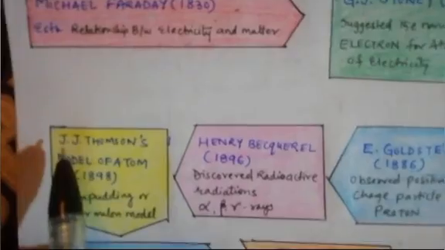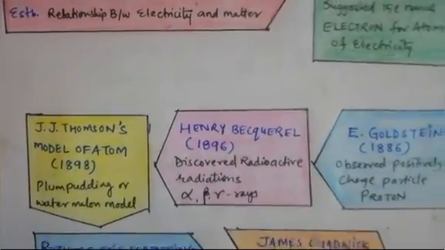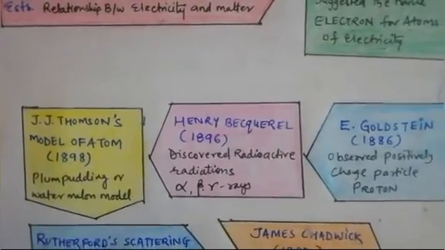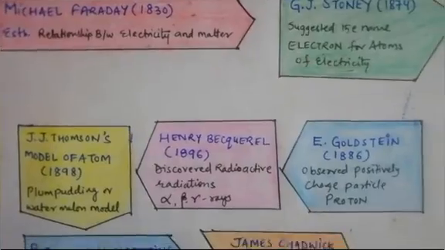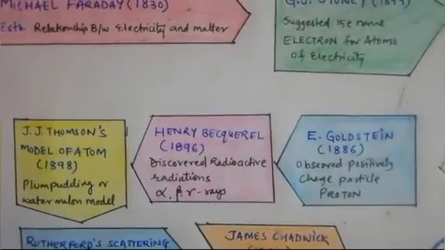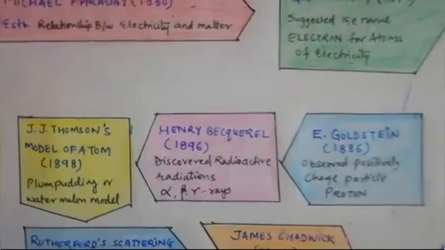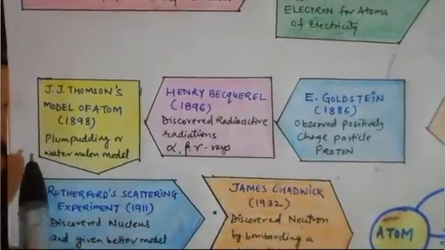Okay, so J.J. Thomson's model of an atom in 1898 was a proposed model related to the plum-pudding and watermelon model, in which he told that electrons are embedded inside and protons are around the electrons. But the best thing was that he told the number of electrons is equal to the number of protons. In this way the atom is a neutral atom.